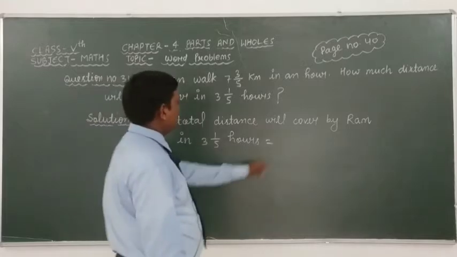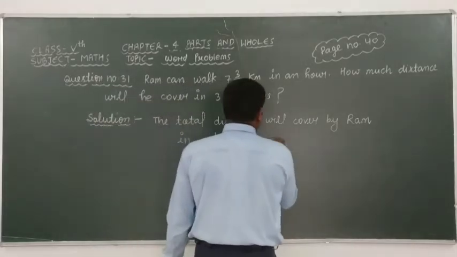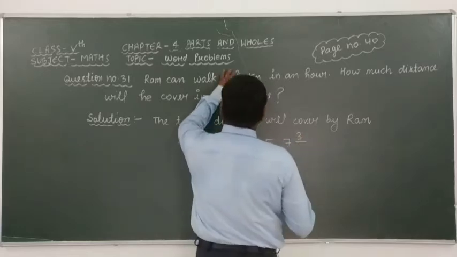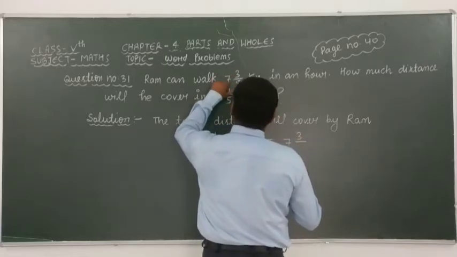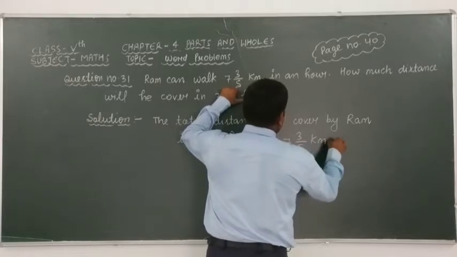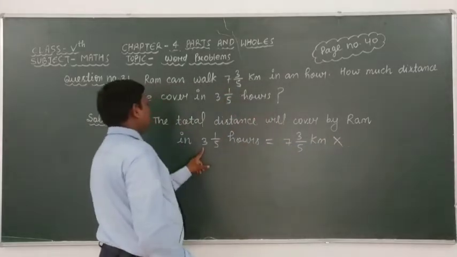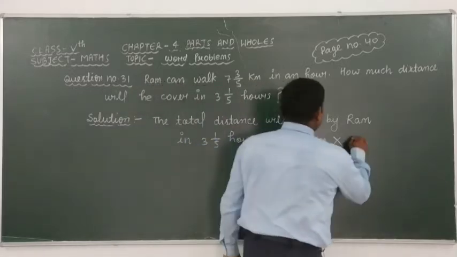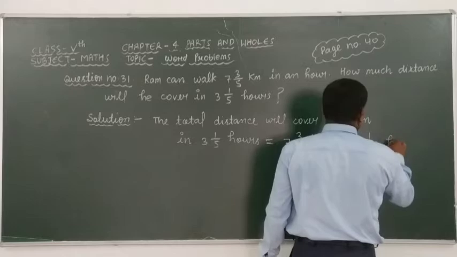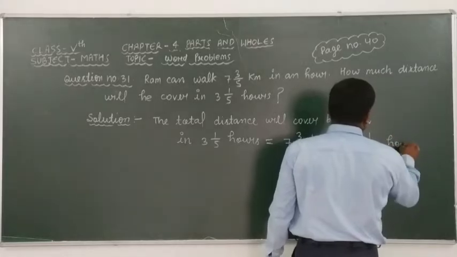In this question we have to take the multiplication of 7 mixed 3/5 kilometer by 3 mixed 1/5 hours.